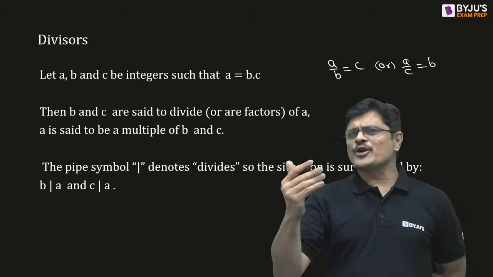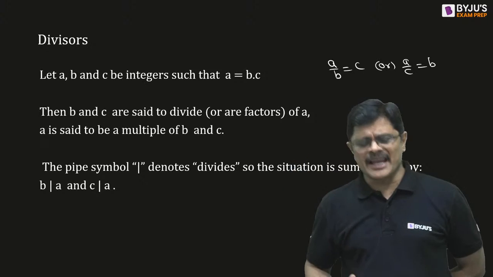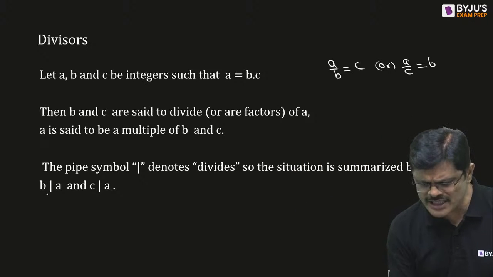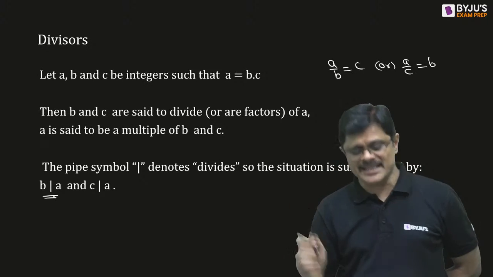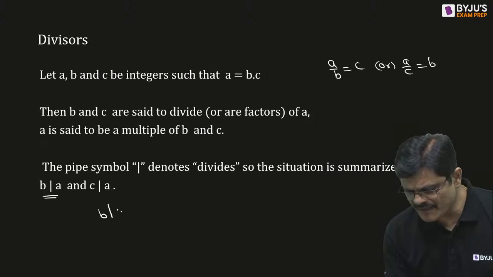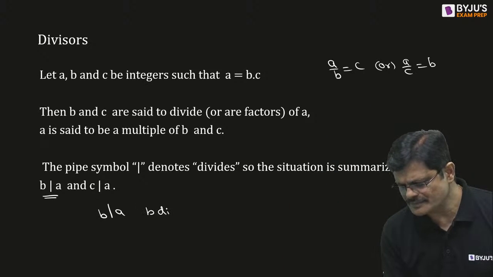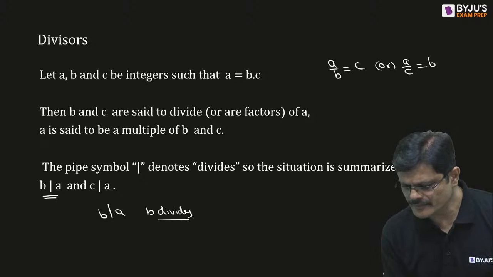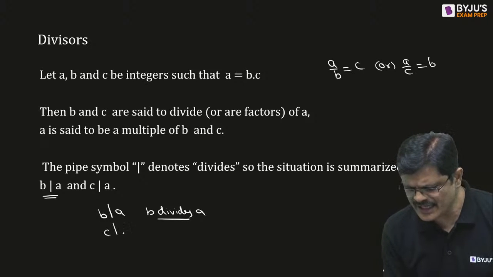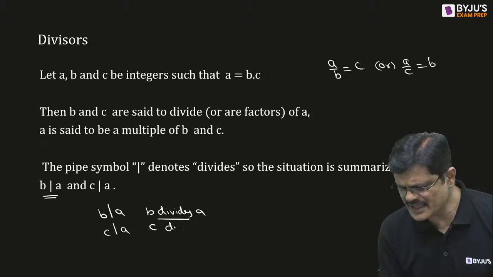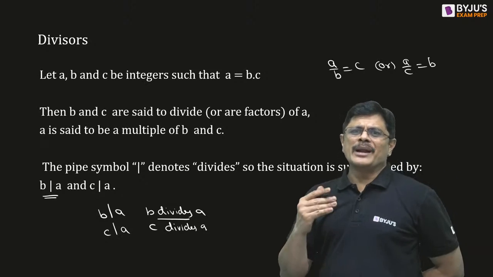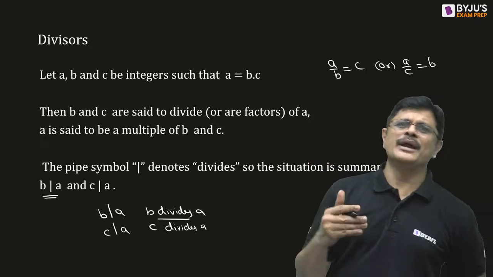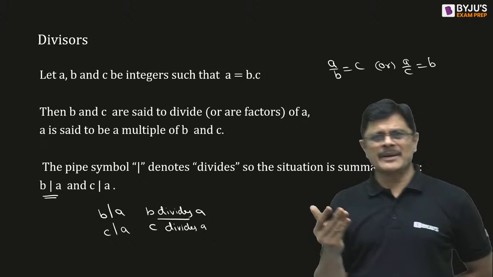Or a by c is equal to b, so c divides a. We use this pipe symbol to say that b divides a. We read it like this: b divides a. And we write c divides a.